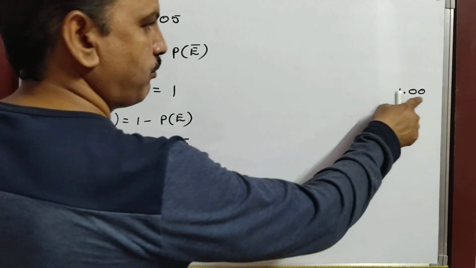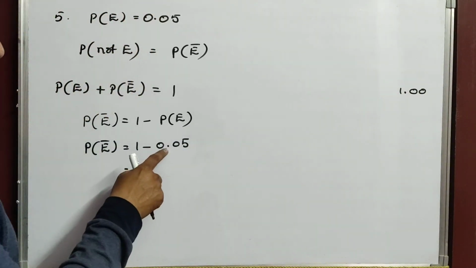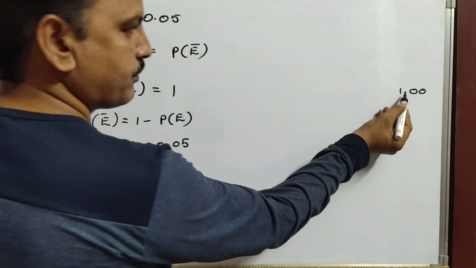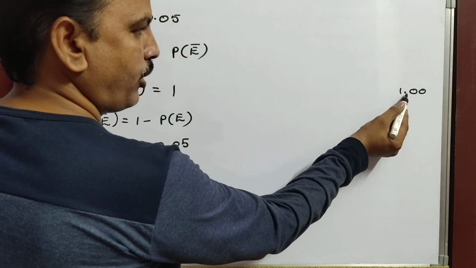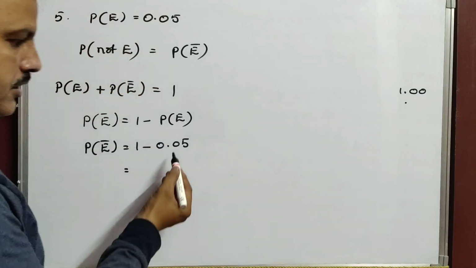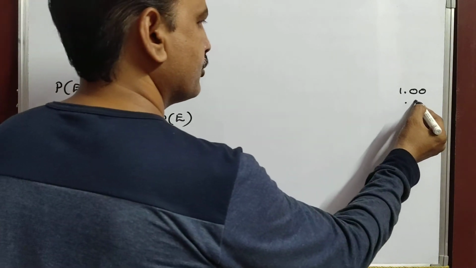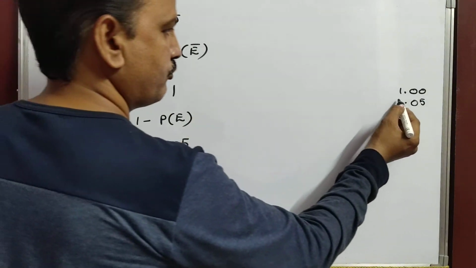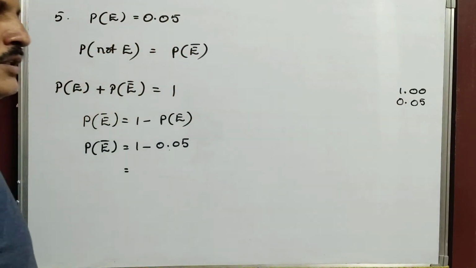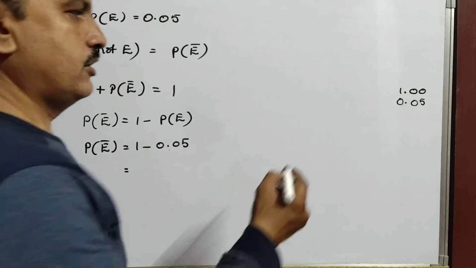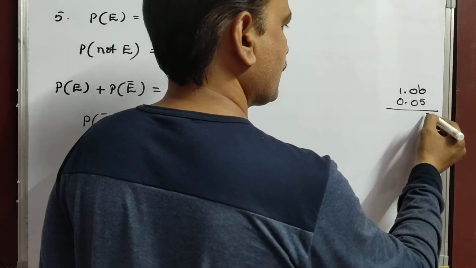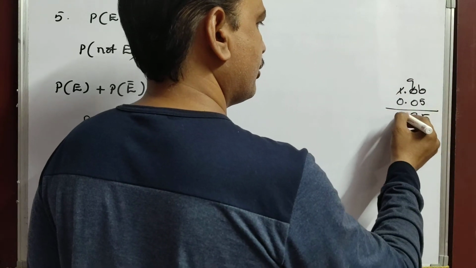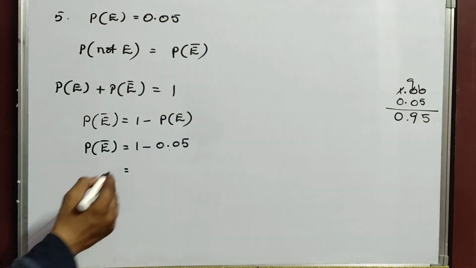So first write 1.00, then place the decimal point under the decimal point. Then after the decimal point there is 0, 5, and before it is 0, the whole number. Now subtract: 10 minus 5, 5, 9, 0. So what is the answer now?